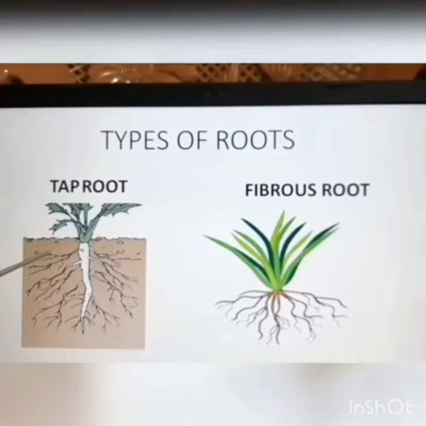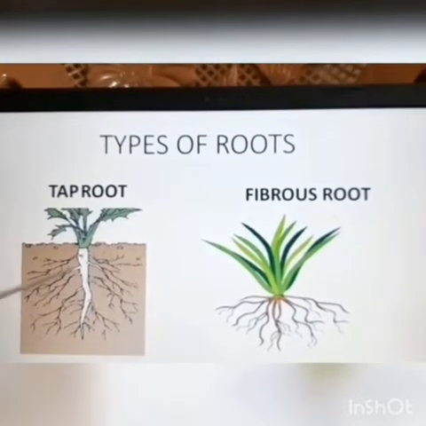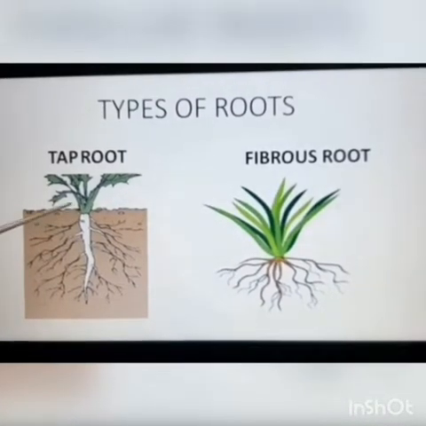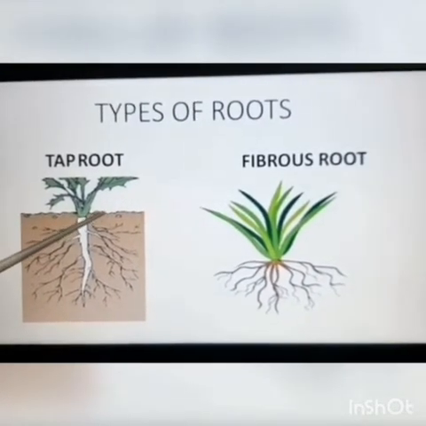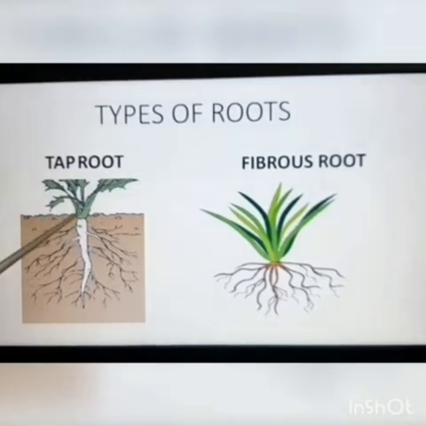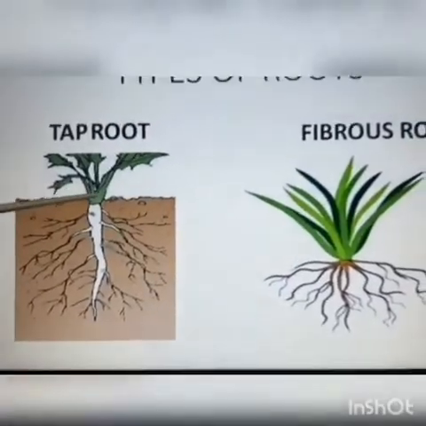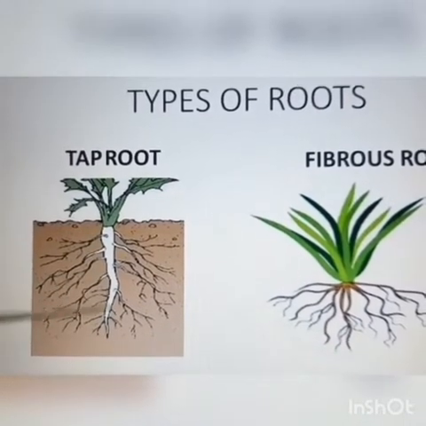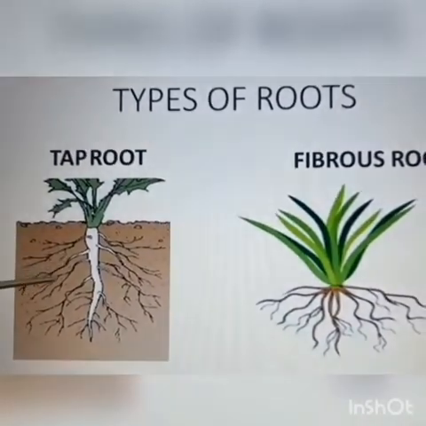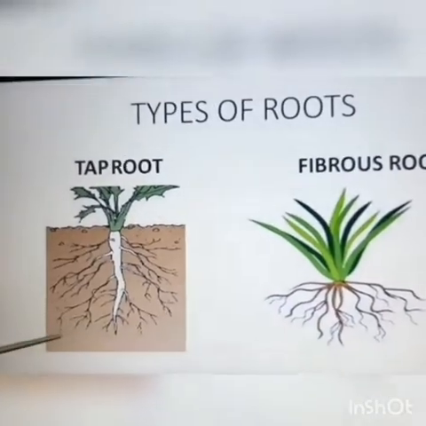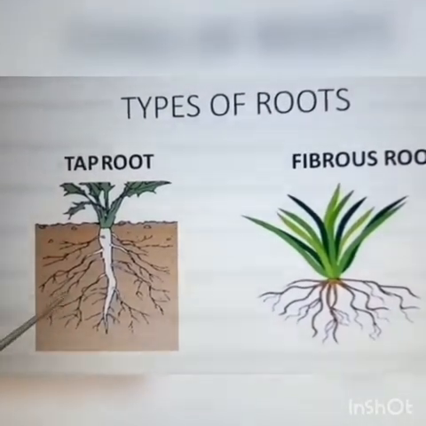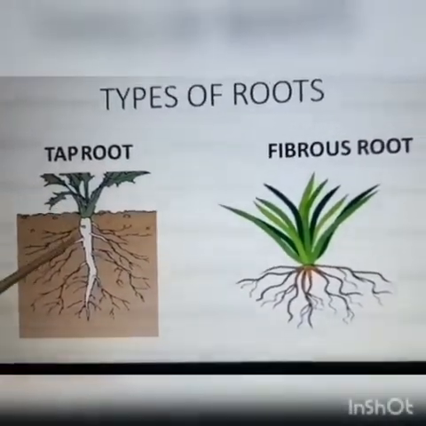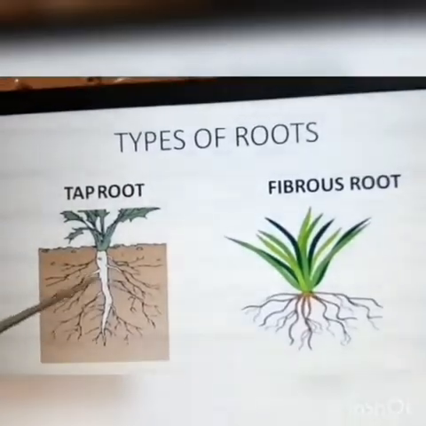So let's talk about the taproot. The taproot is the main root that grows from the base of the stem. So where is the base of the stem? It is where the stem ends, and the main root arises downwards. From there many side roots grow from the main root. So the main root that grows from the base of the stem is called the taproot.